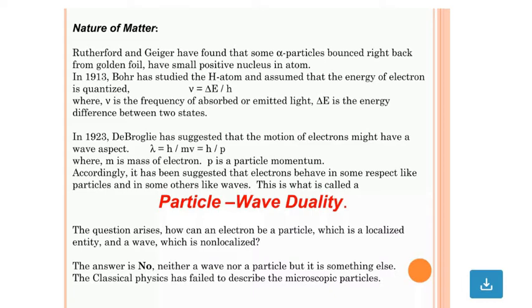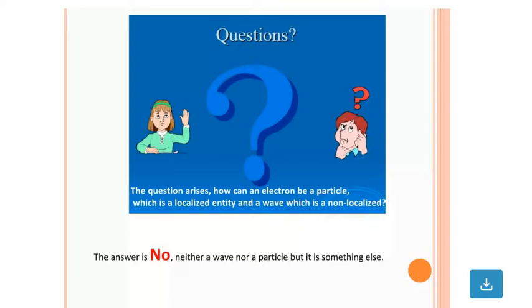The question arises: how can an electron be a particle, which is a localized entity, and a wave, which is non-localized? The answer is: neither a wave nor a particle, but something else. Classical physics has failed to describe the microscopic particle.